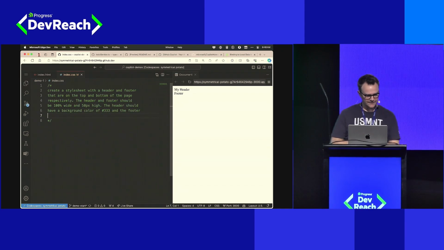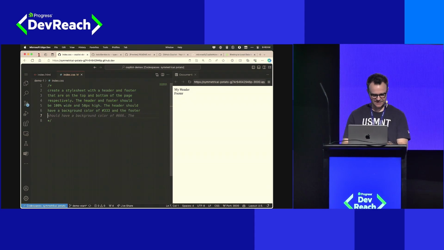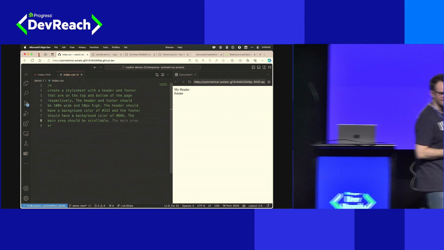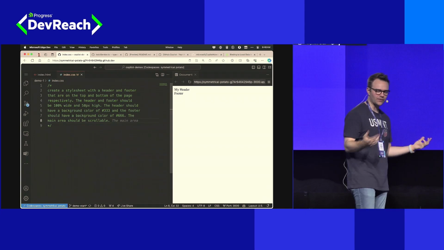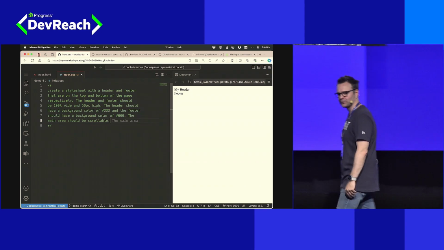And the footer, any ideas? Okay, sure. We'll take that. And let's see, all right, now we're getting a little too specific. Let me do the whole style sheet up here. I'll say the main area should be scrollable. All right, that's a pretty specific comment. I've given it a description and a goal of what I want my style sheet to be. Let's see if it can create my styles for me for this page.